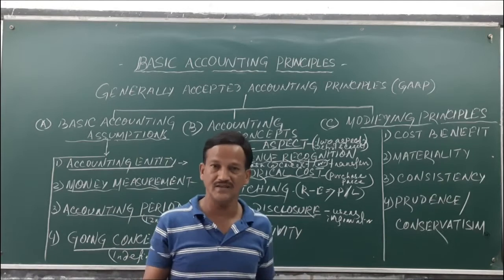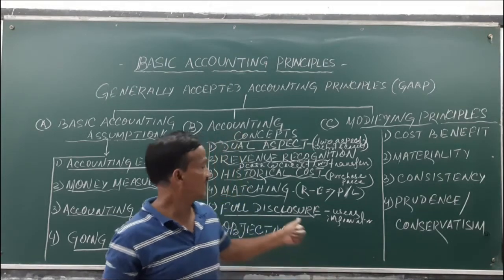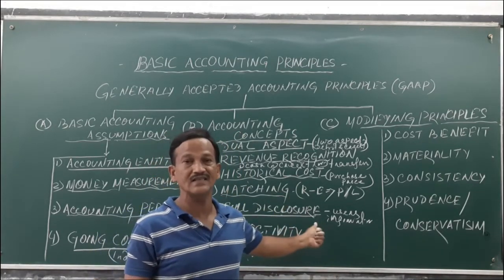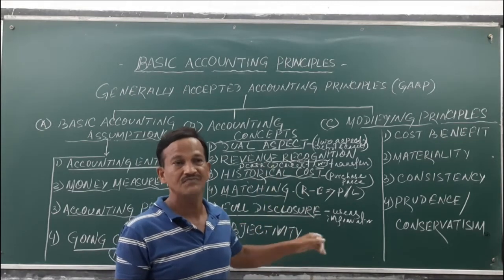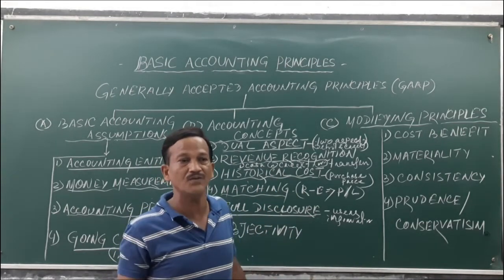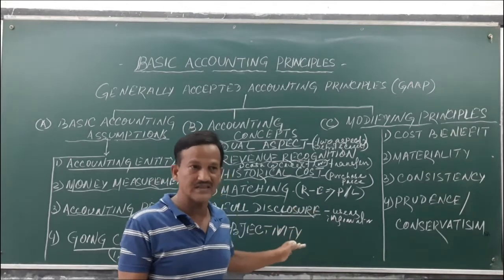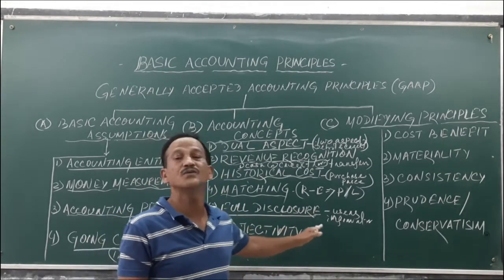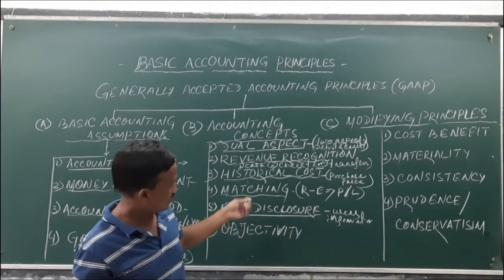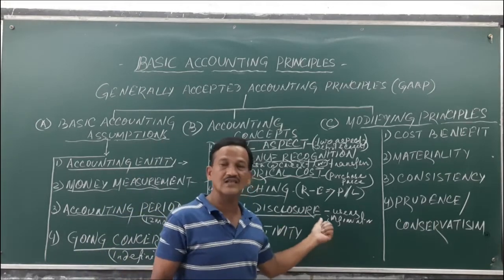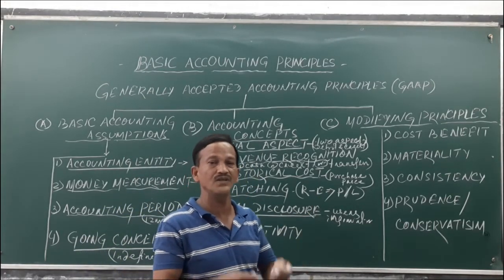which is necessary. It does not mean that everything will be disclosed. Transparency will be there. If there is no transparency, if you maintain everything secret, then the public will not believe. There is no reliability of your accounting records upon the accounting transactions. Nobody will understand your transactions easily.